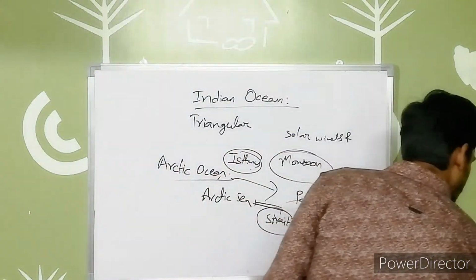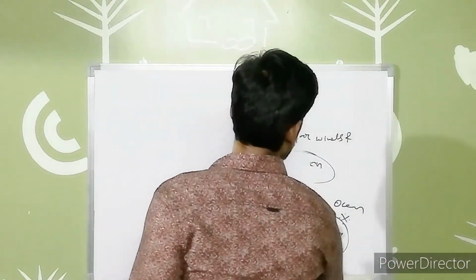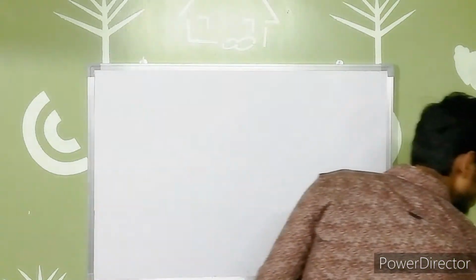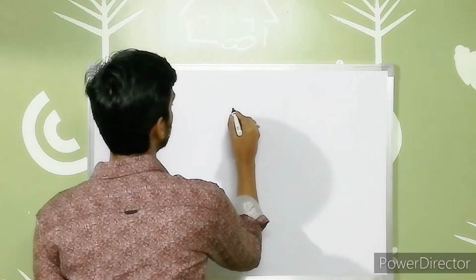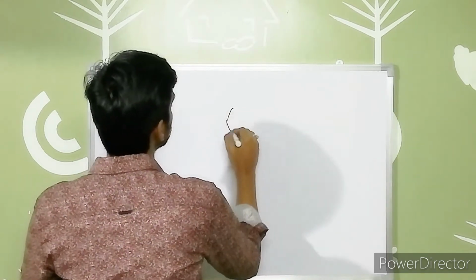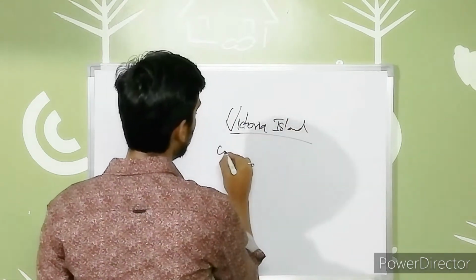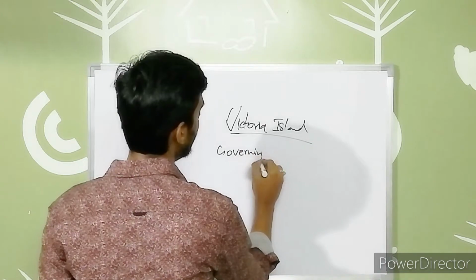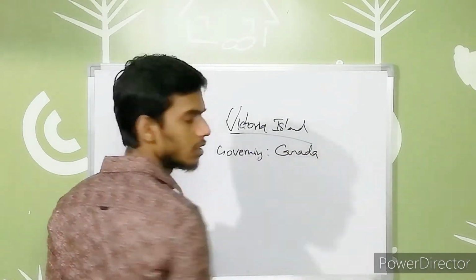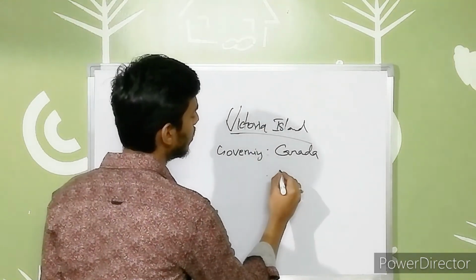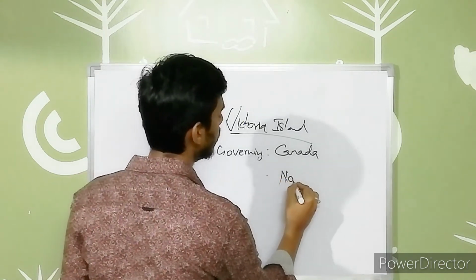Let's move into our GK part as usual. The 8th largest island is Victoria Island. Its governing country is Canada, and its location is, of course, North America.